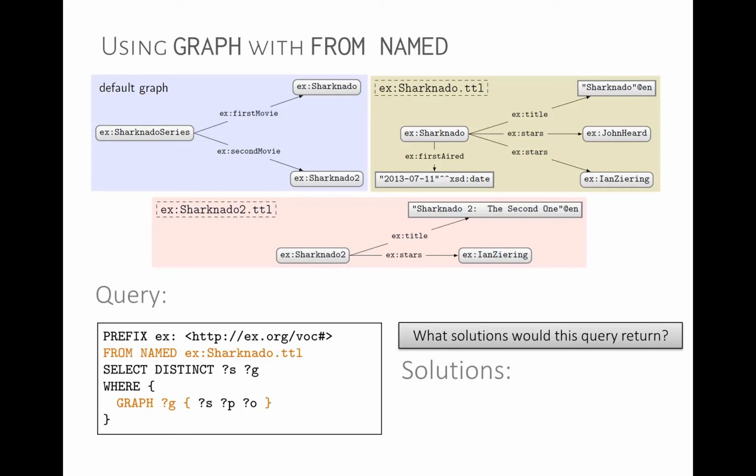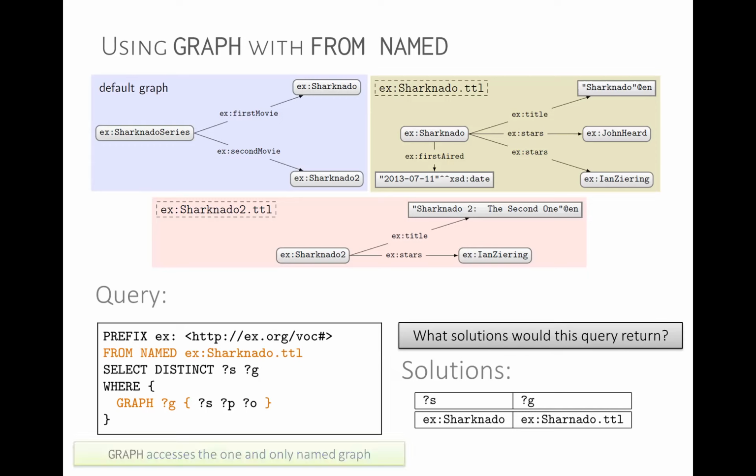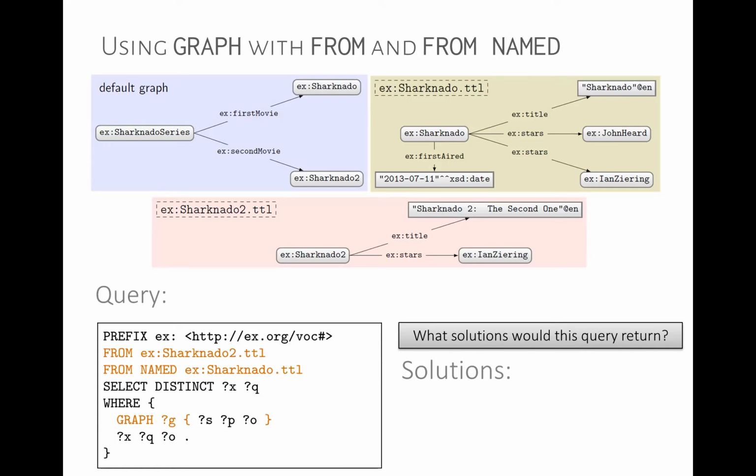What will we get as a result? Exactly, this time it's loaded as a named graph, so we're going to get Sharknado and Sharknado.ttl. The graph clause accesses the one and only named graph. It will just ignore the default graph, look at named graphs, and return the results from there.